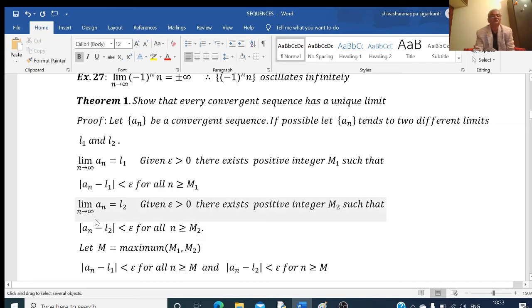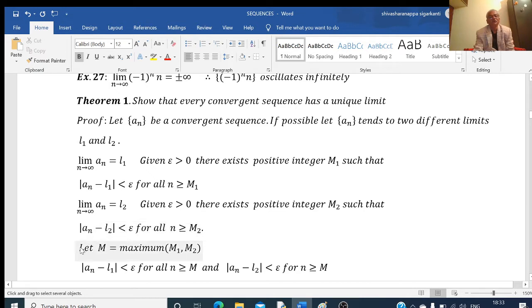Similarly, we have considered L2 to also be a limit of this sequence. That is, the limit of a_n as n tends to infinity is equal to L2. In this case again, given epsilon greater than 0, there exists another positive integer, say m2, such that |a_n - L2| is less than epsilon for all n greater than or equal to m2.